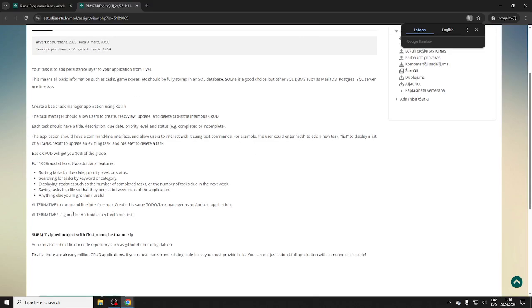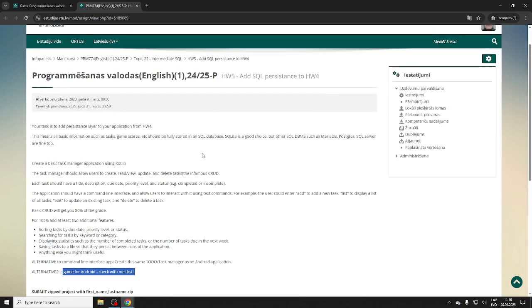Now, if you're doing something else, if you don't want to do another CRUD to-do list task, you could do something like a game. That's fine too. But then you need some storage. You need create, read, update, delete using, of course, SQL.